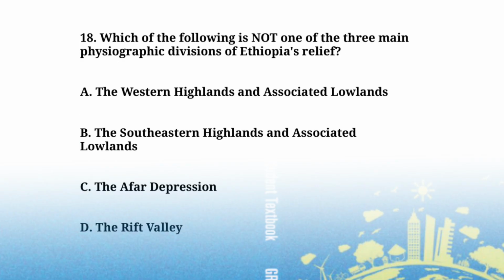Which of the following is not one of the three main physiographic divisions of Ethiopia's relief? A. The Western Highland and the associated lowland. B. The Southern Highland and the associated lowland. C. The Afar Deep region. D. The Rift Valley. Three are listed physiographic regions of the Ethiopian relief, but one is not. C. is not a relief region of Ethiopia.